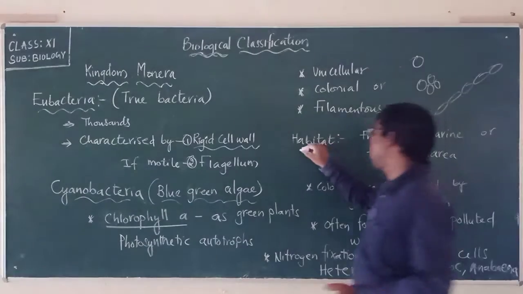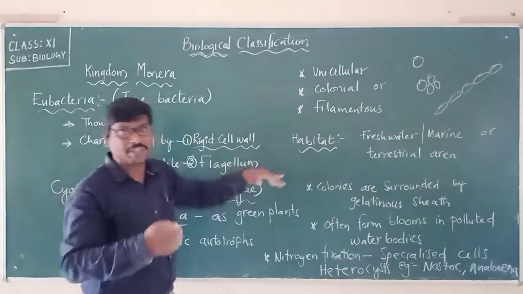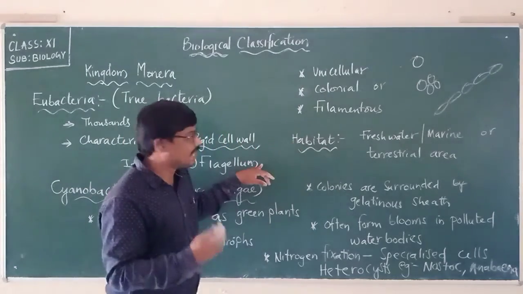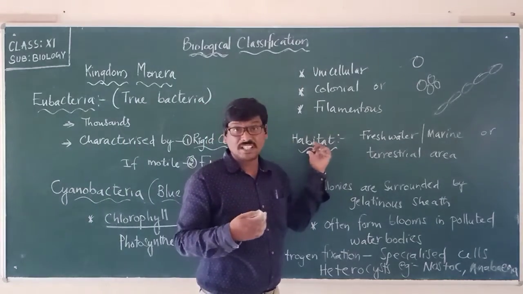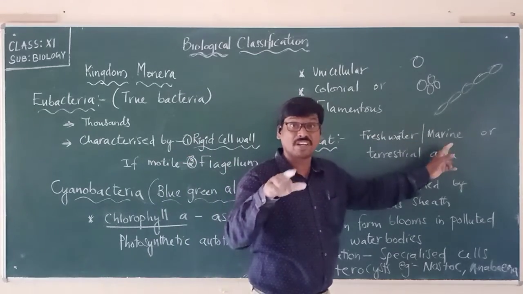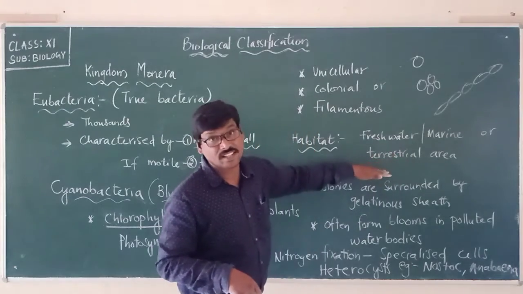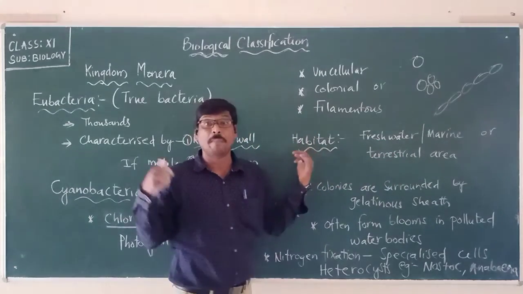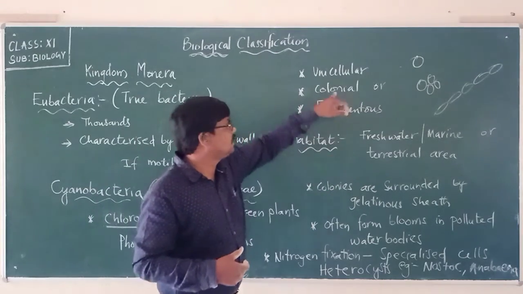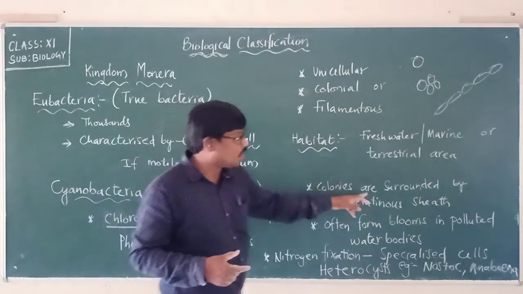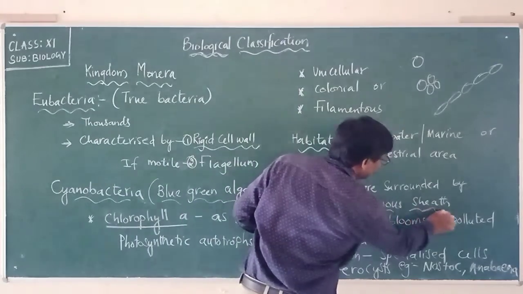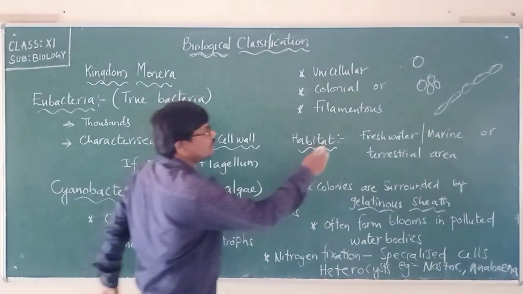And habitat. Again and again we will be coming across this word. Habitat means the place where it dwells or resides. Eubacteria are present in fresh water, in marine water, or even on terrestrial grounds. And when they are present as colonies, each colony is surrounded by a gelatinous sheath.